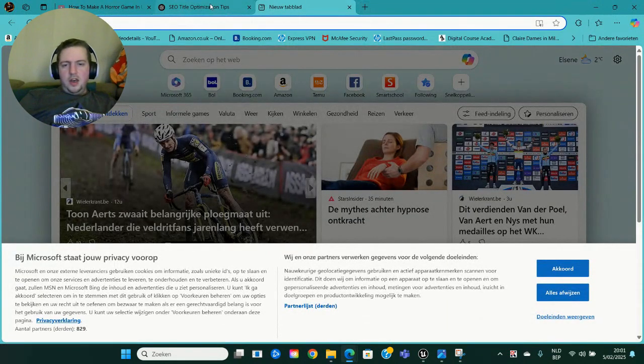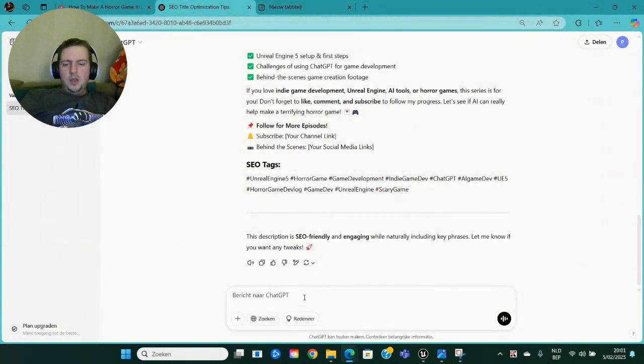Then I've got this ChatGPT set up because I also made an SEO description. I'll use it for my SEO. I love ChatGPT. Anyways, hey ChatGPT, can you look at my setup for the interaction with the battery?